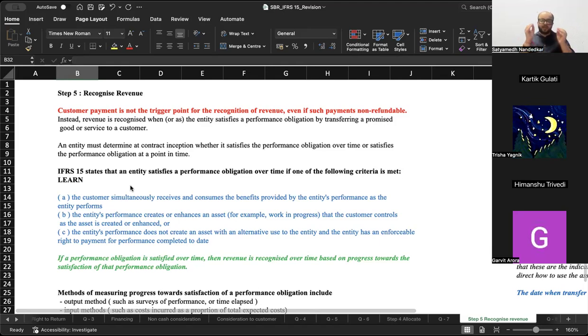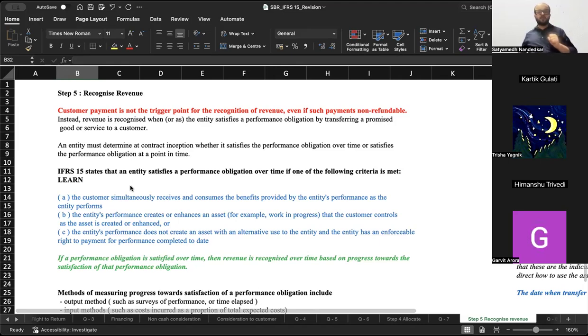And the entity has an enforceable right to payment for performance completed to date, which means जितना काम मैंने किया, whatever work I have done, say I have done 40% of the work, I have the right to claim that particular proportion of the fees from you. So if the entity's performance does not create an asset with an alternative use to the entity, basically whatever I'm making, whatever I'm preparing, only that customer can make use of it.